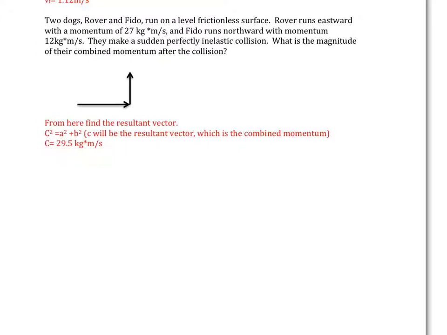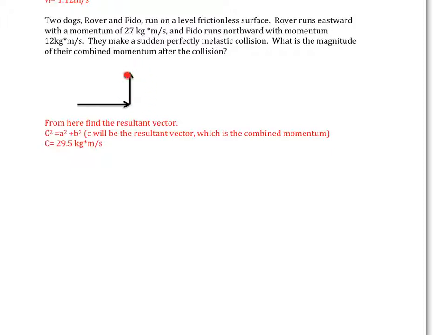All right, on the last one, two dogs, Rover and Fido, run on a level frictionless surface. Rover runs eastward with a momentum of 27 kilograms times meter per second. Now, if we remember, these are vector quantities. So this one represents Rover running eastward at 27 kilograms times meter per second momentum.